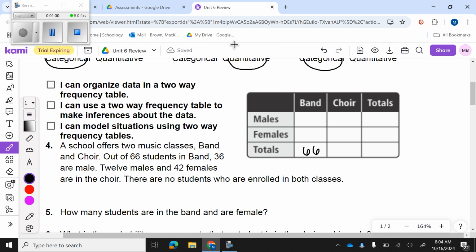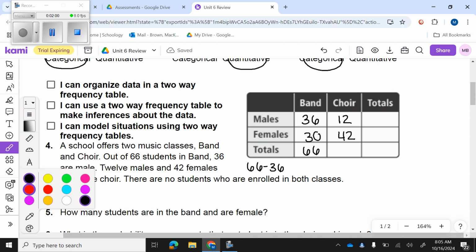Okay, now we're just going to keep going and filling in our information. 36 are male. So number of males in band is 36. So that's going to go right there. Okay. Then it says there are 12 males and 42 females in choir. So 12 males, 42 females. Now I just got to fill in my missing information. Well, to figure out how many females are in band, I got to take 66 minus 36, which is going to give me 30. So if I put 30 here, I know that's correct because that adds up to 66.